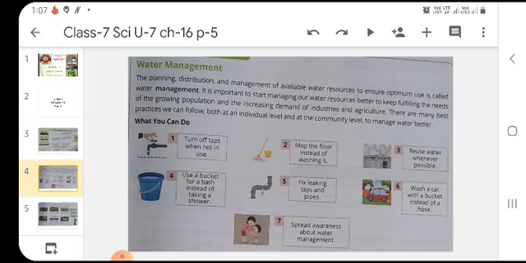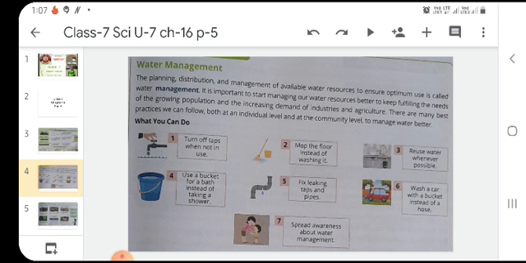Now, what is water management? Dear students, the planning, the distribution and the management of available water resources to ensure optimum use is called water management. It is also important to start managing our water resources to keep fulfilling the needs of the growing population and the increasing demand of industries and agriculture.